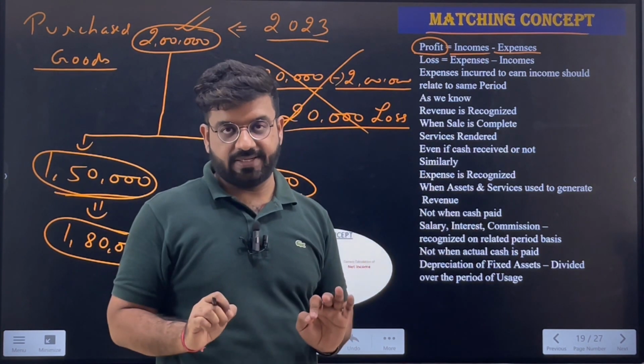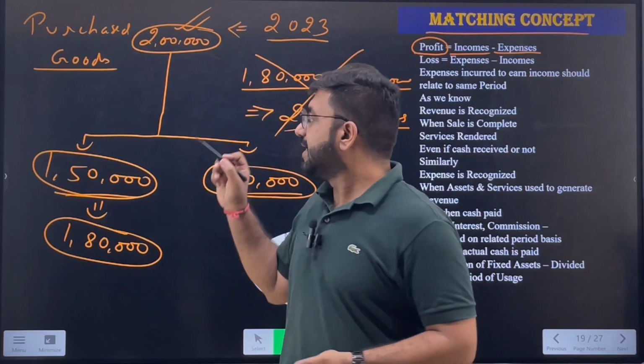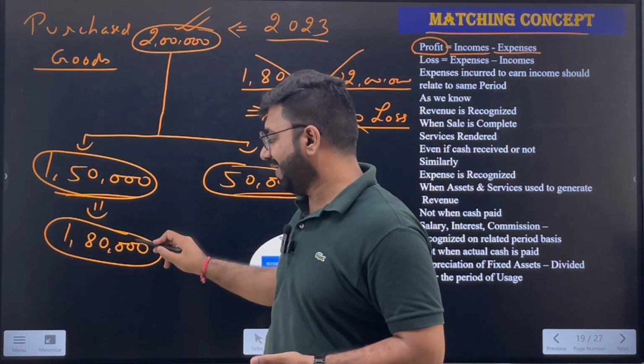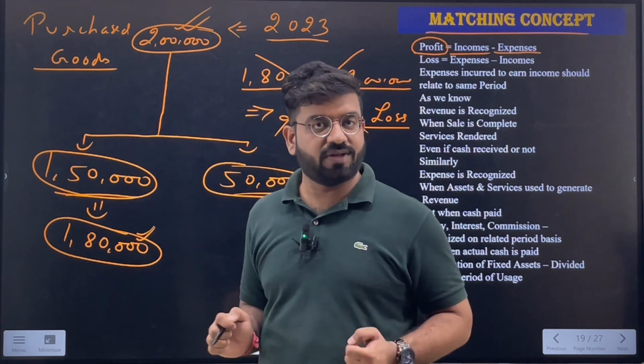Matching concept simply says the profit will be calculated by the income and expense of that very particular period. Now what does that mean? That simply means, since I have sold the goods for 1,80,000, this is my income, this is my revenue.